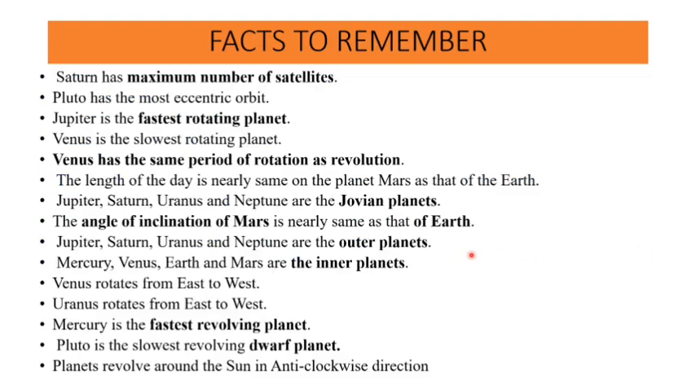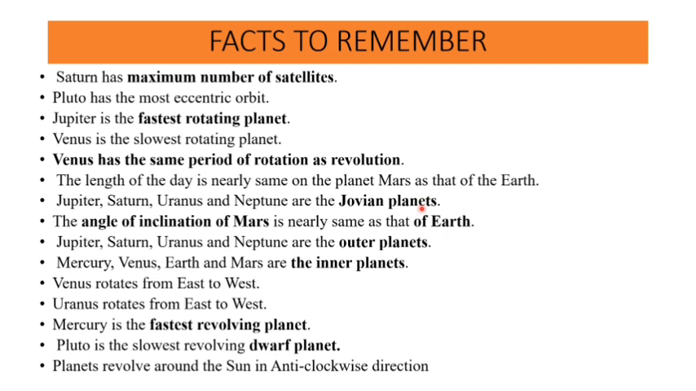Now, which are the important facts we should remember? Saturn has the maximum number of satellites. Jupiter is a fast rotating planet. Venus has the same period of rotation as well as revolution. That is, the duration of rotation is equal to the duration of revolution. And the angle of inclination of Mars is nearly the same as that of Earth.